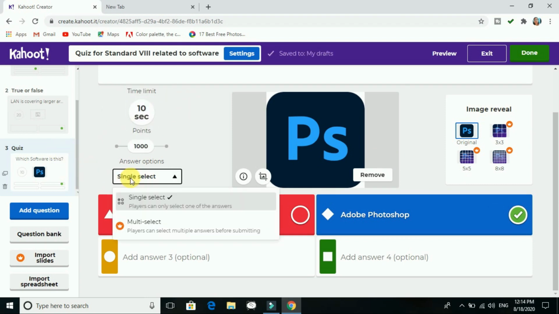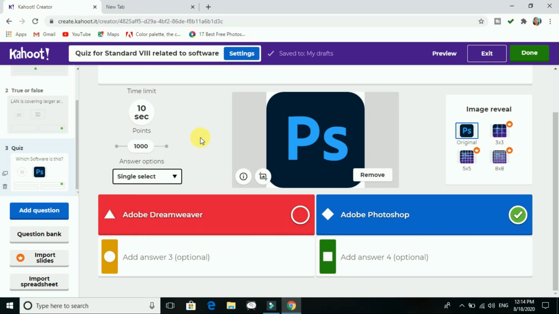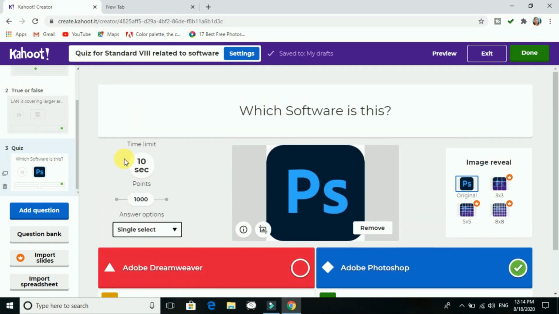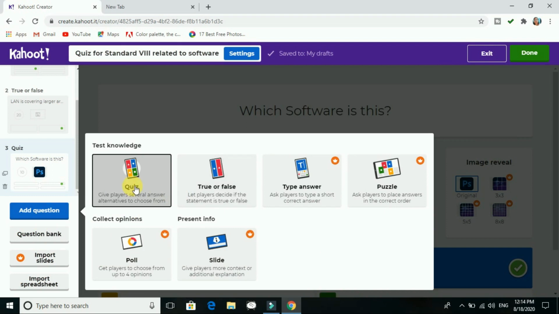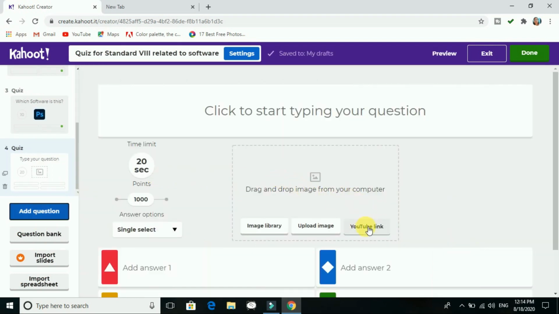Okay, here there are 2 options, single select and multi select. Multi select is again a premium version, so you will go with single select. Okay, now we have done this. Now the next part is also very important over here: you can go for the YouTube links. YouTube links means you can ask for a hint from there.